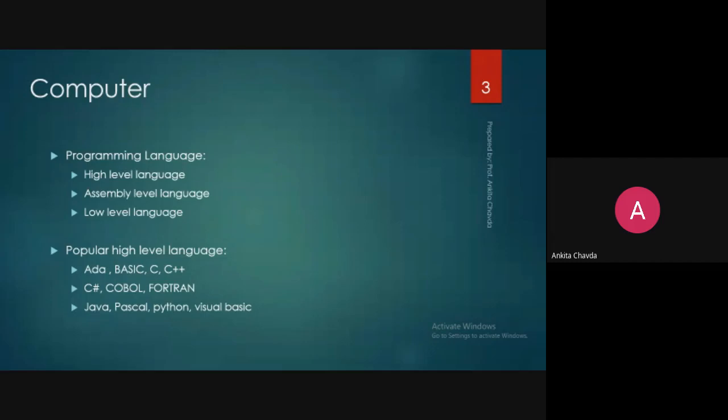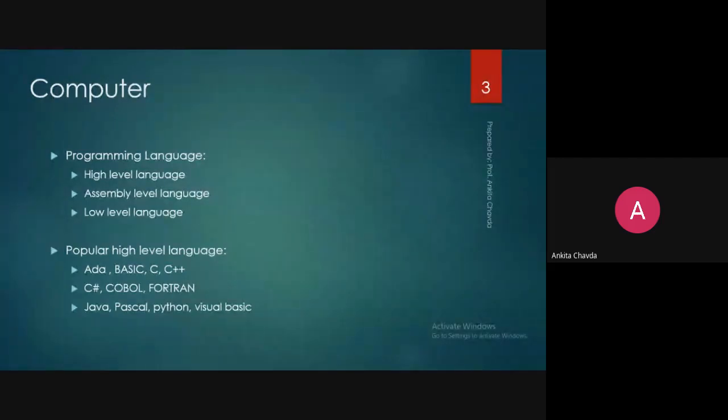Because the computer will only understand low level language. The computer doesn't know what you are writing in English-like statements. It only understands the language of zeros and ones, which is known as binary level language, or machine level language, or low level language, all one and the same.